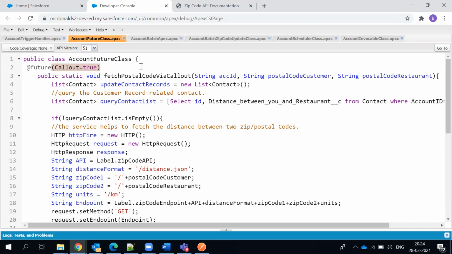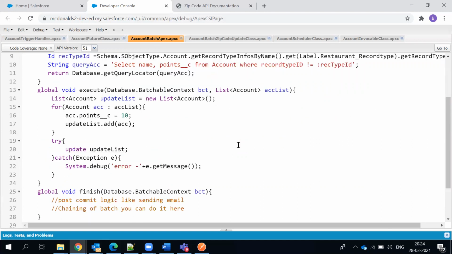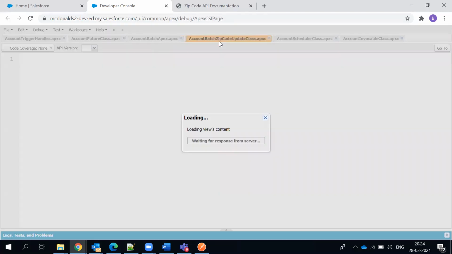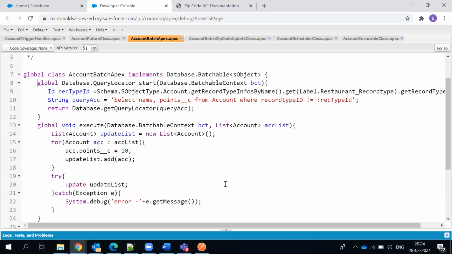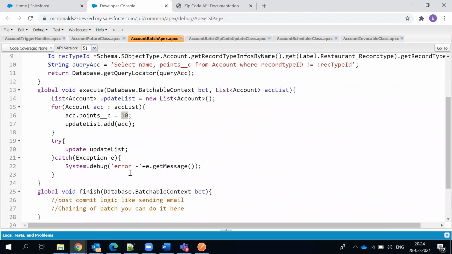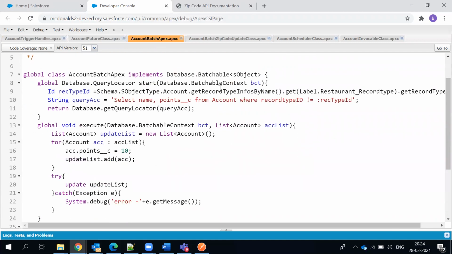Whenever you want to do an integration, see, yesterday in today's class actually, I was running a job, and then I was like, oh my god, where did it go wrong? This is a batch Apex which I used just to update 5 points to 10 points, the same class I showed you the other day. This is simply Database.Batchable.